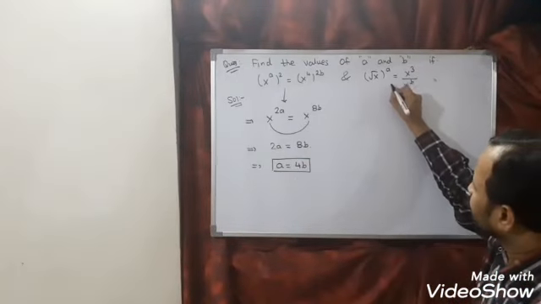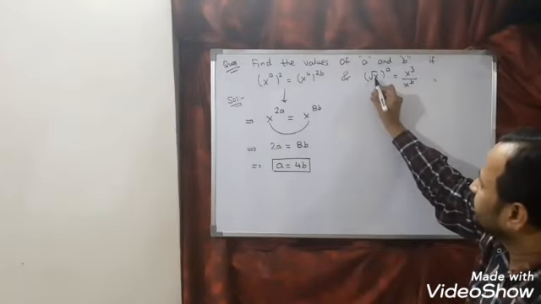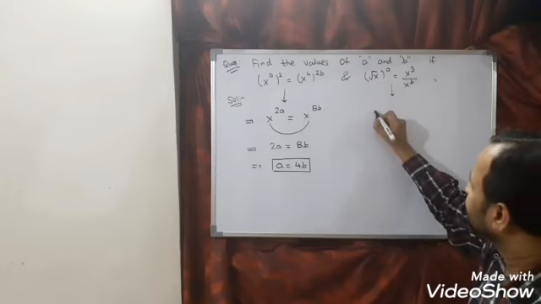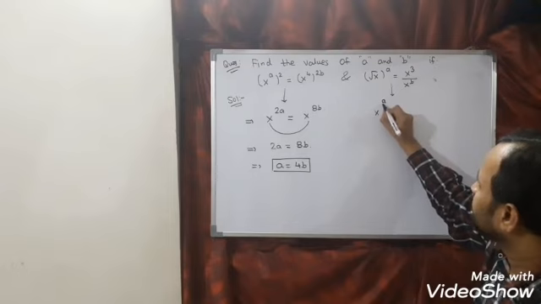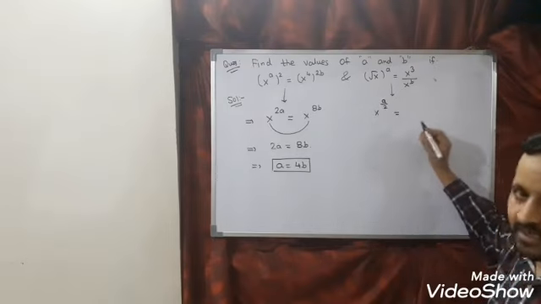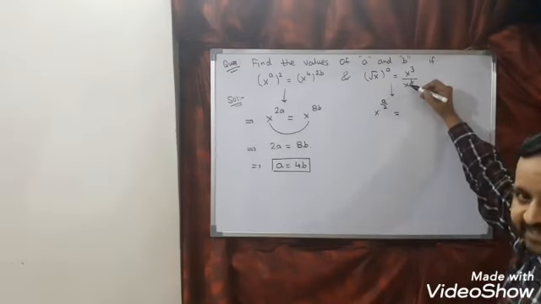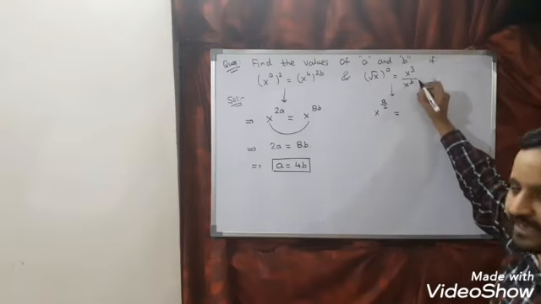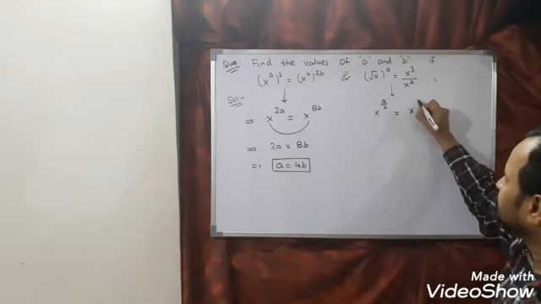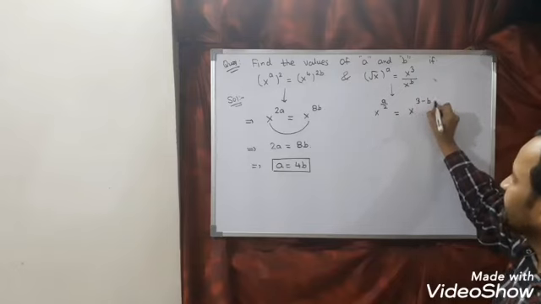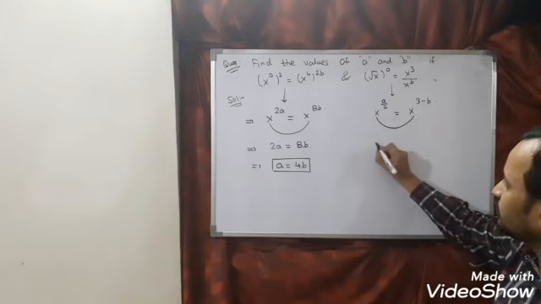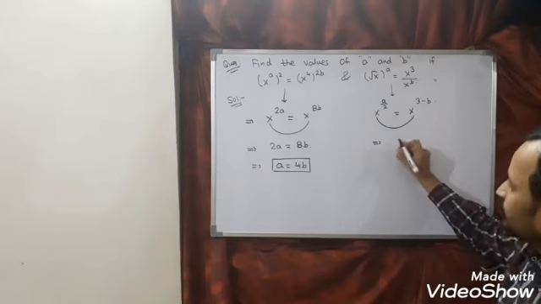Root x, what is the power here? The power is 2. This we can write as x to the power a by 2 is equal to. Now the base is the same, division came, so powers will get subtracted: x to the power 3 minus b.